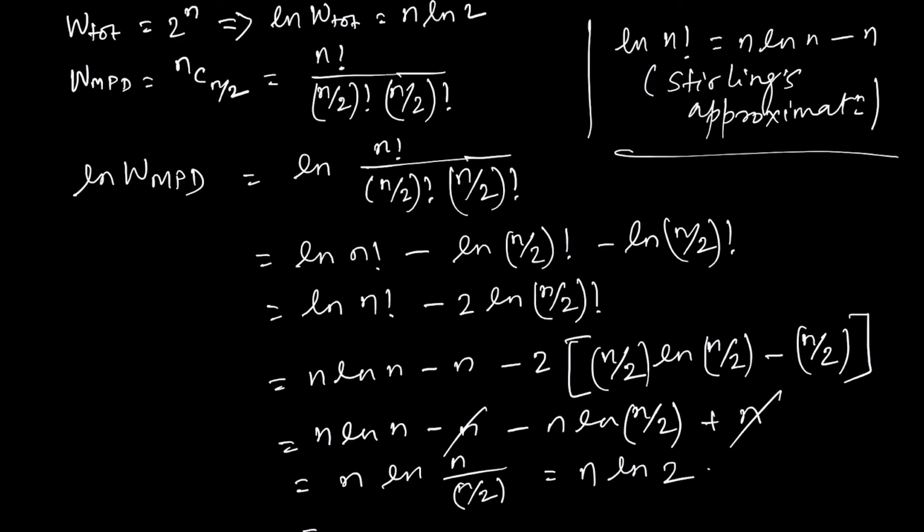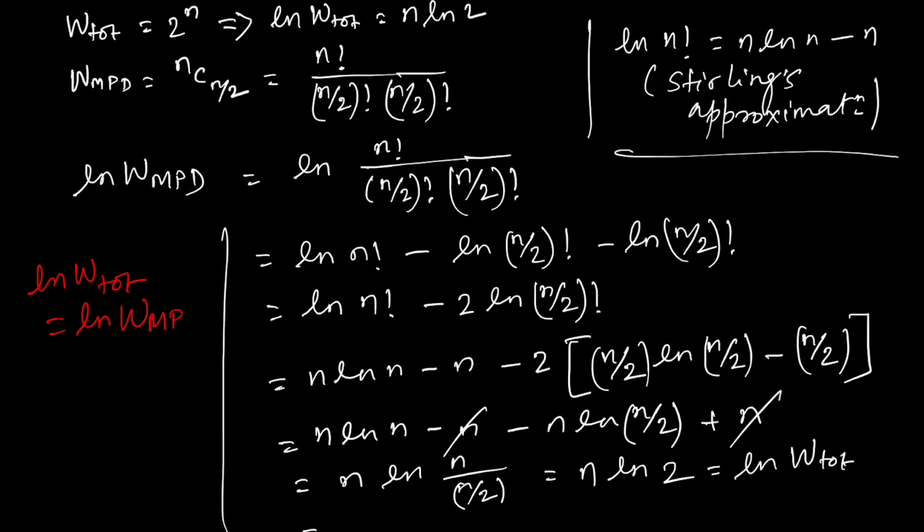Is it not the same as ln W tot? Which means then ln of W tot is equal to ln of W MPD. So, therefore, W tot equal to W MPD when n is large.